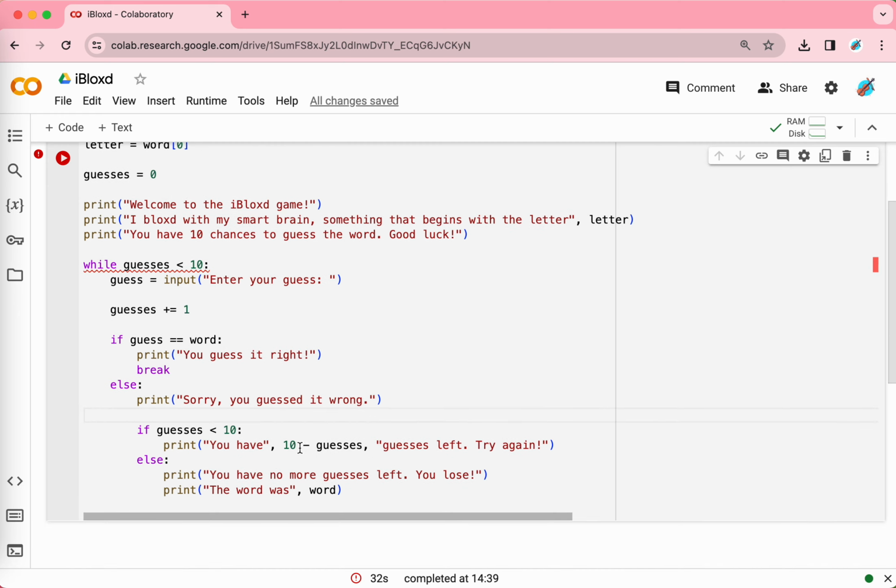If guesses are still smaller than 10, then the computer will say how many guesses you have left, and try again. Or otherwise, that means the guesses is equal to 10 or bigger, then it'll print you have no more guesses left. You lose, because that's how the game works. And the word, it'll say back the word.